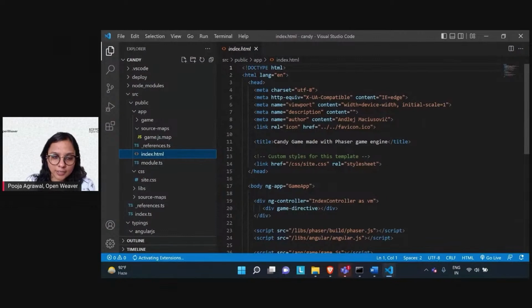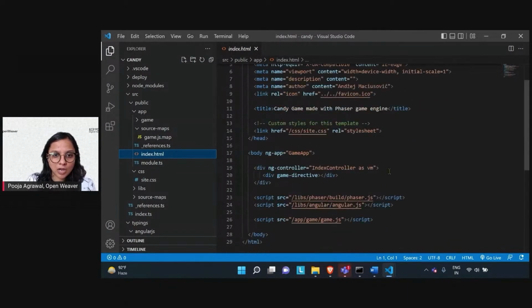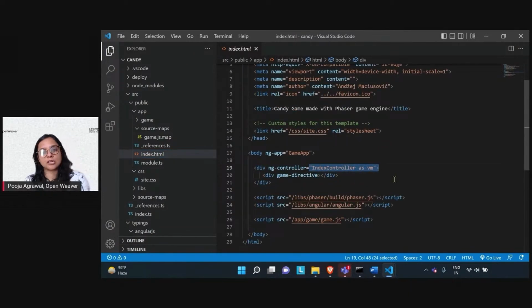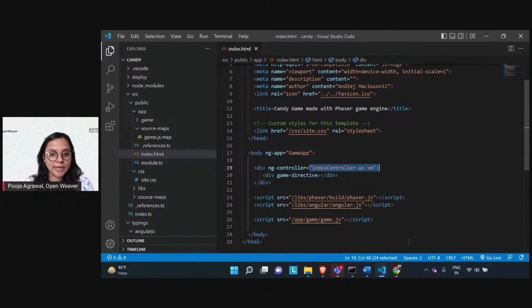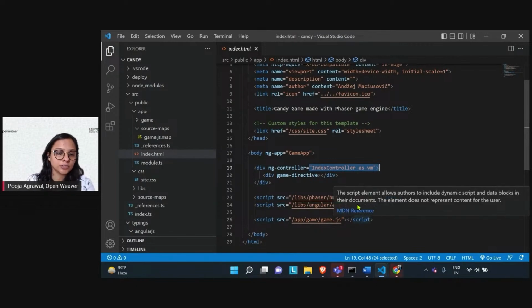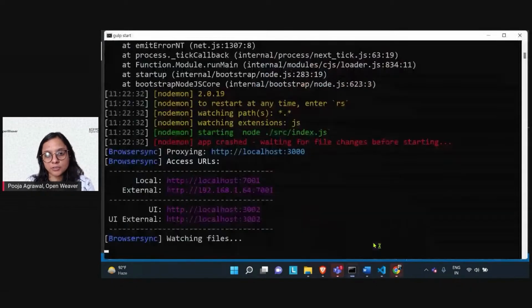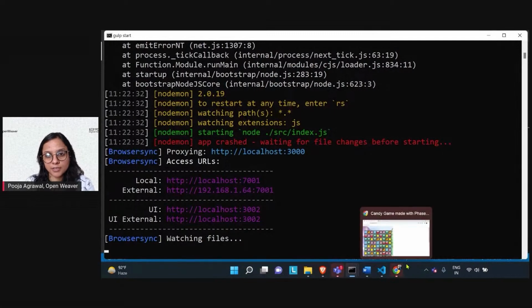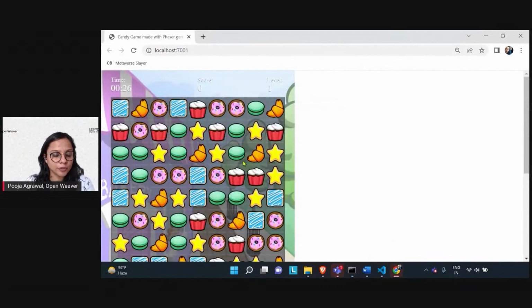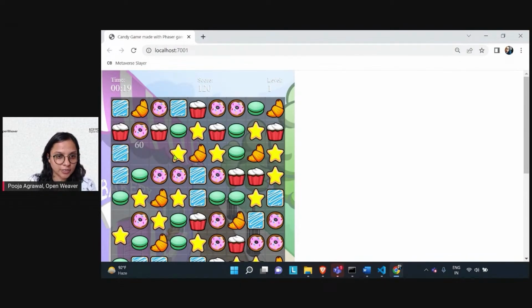Within the index.html, we have basically listed down how your code is going to load and how the controller works. So we were talking about the model view controller that will load your Phaser script, your Angular script, and your app game onto your systems. After this installation finishes, it will automatically open the game for you. You'll see that the time is already running. So this is the game, Candy Crush.